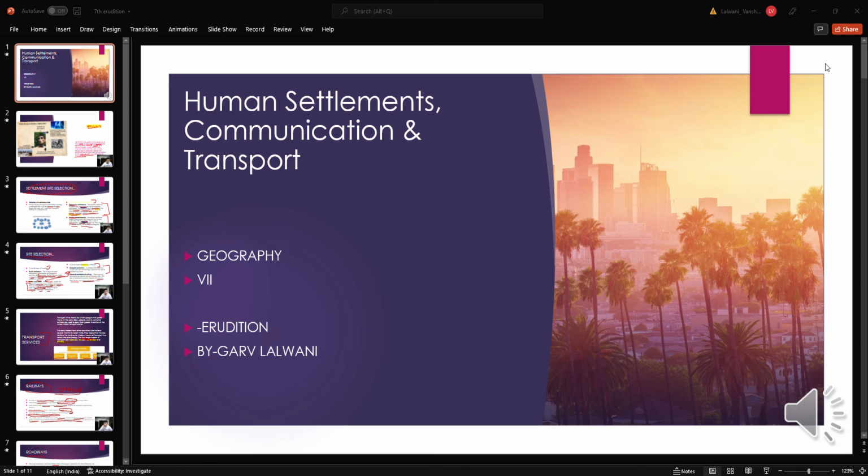Sea routes and oceanic routes are mostly used for transporting merchandise and goods. Again, a new word: merchandise and goods. एक जगह से दूसरी जगह पे लेके जाना, merchandise goods from one country to another. These routes are connected with ports. Some important ports are Singapore, Mumbai in Asia, New York, Los Angeles in North America, Rio de Janeiro in South America, Durban and Cape Town in Africa, Sydney in Australia, and London